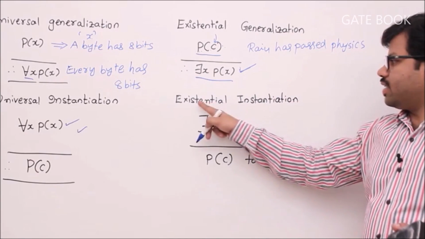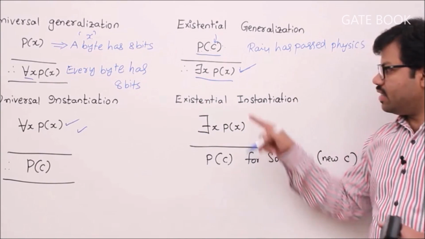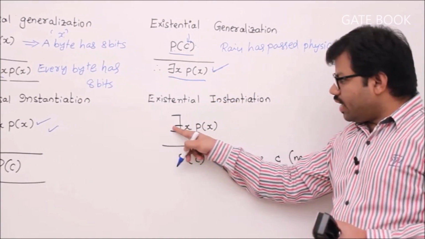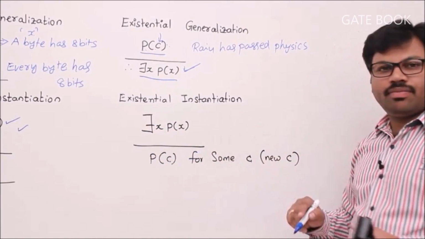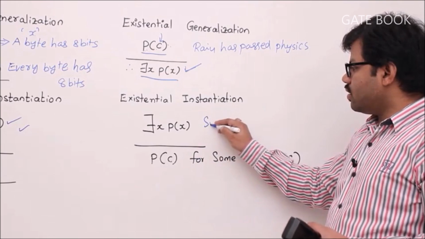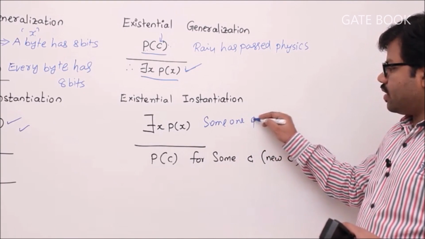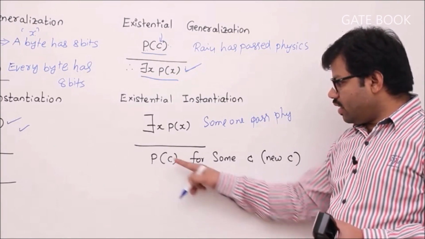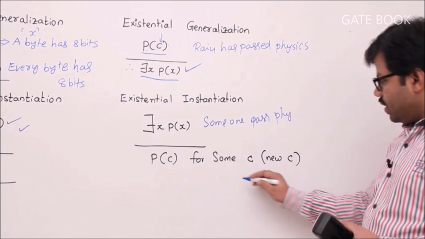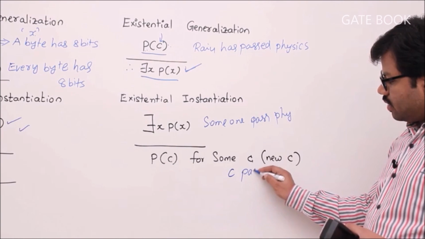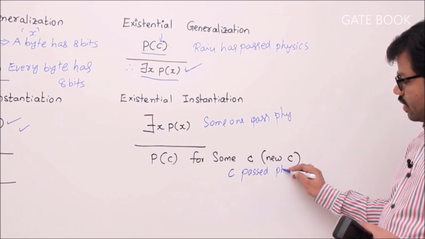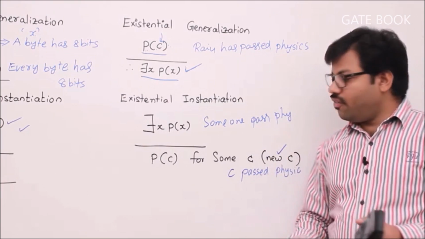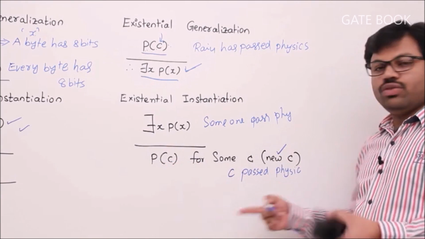Now the fourth one, existential instantiation. We can instantiate from this there exists x. That means if there exists someone who passed physics exam, if you know that, then we can say P of C, that C passed physics exam. But be careful that C should always be a new C. When you introduce C, then that C should be a new C.